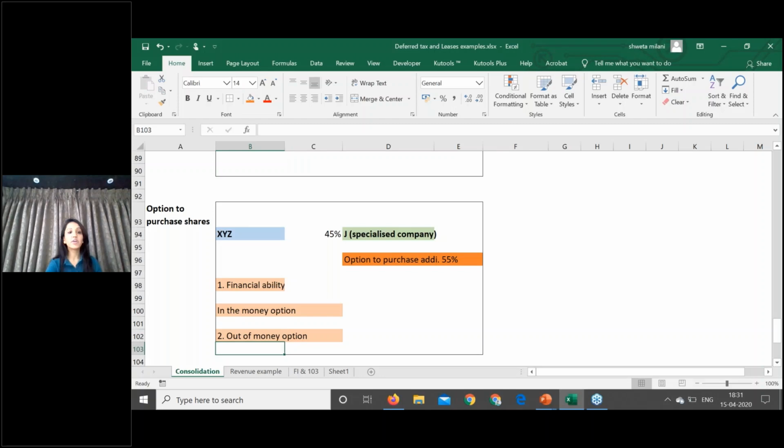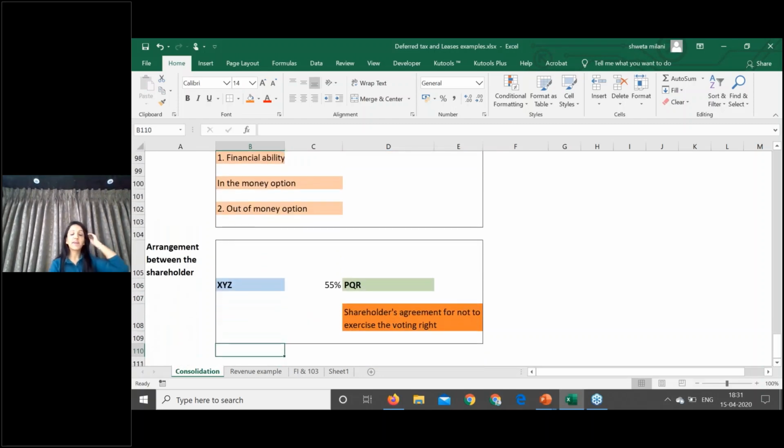Now, moving ahead to the next part. This is again a practical case. You will find this case in listed companies also. Now, I have invested 55% in PQR Limited. By normal 55%, you would say that XYZ is controlling PQR. But I have developed a separate shareholding agreement, and as per that shareholding agreement, I will not exercise any voting rights with respect to this 55% shares. And this is a practical case.